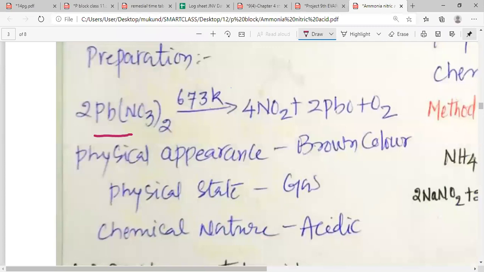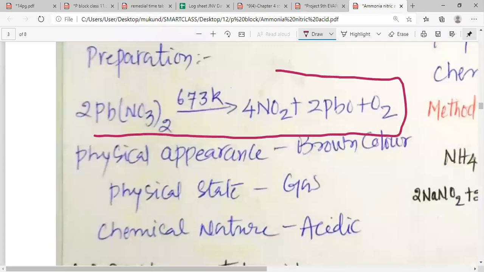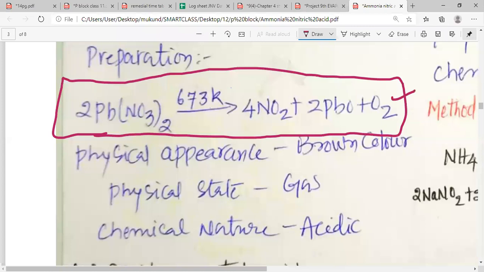My dear students, we have studied the preparation in the 9th standard also. We have seen that when lead nitrate is heated at 673 Kelvin, we get 4 molecules of nitrogen dioxide plus 2 molecules of lead oxide and 1 molecule of oxygen.